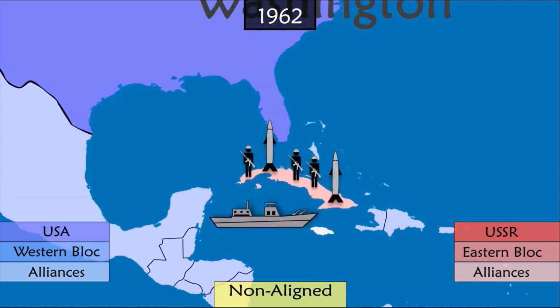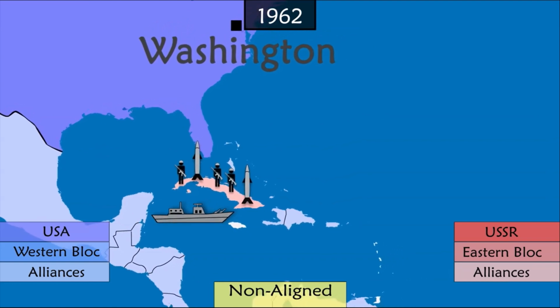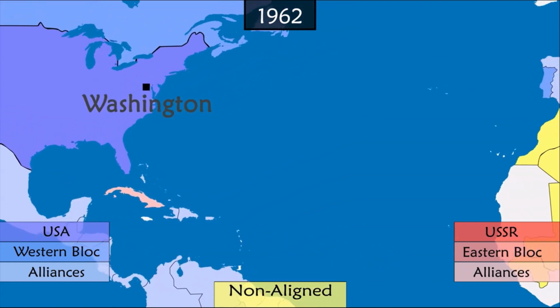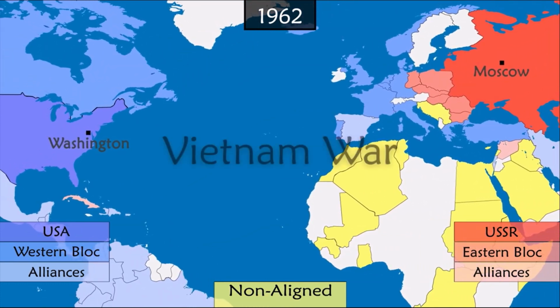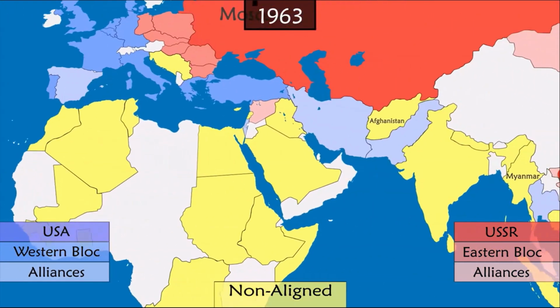But after negotiations, the USSR agrees to withdraw and remove its military facilities if in return the US promises not to attack Cuba and removes its missiles in Europe. This de-escalates the situation. In Vietnam, the United States, fearing a communist takeover of the South, organizes a military invasion with more than 500,000 soldiers.